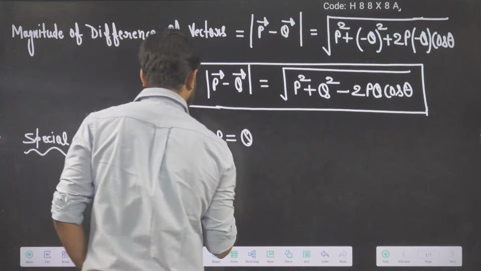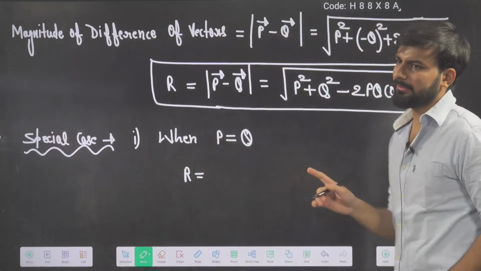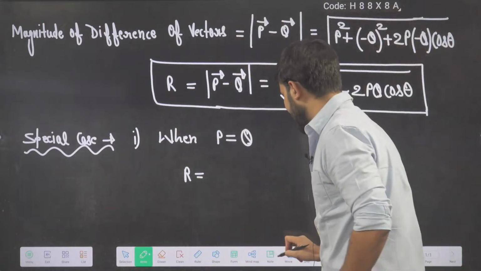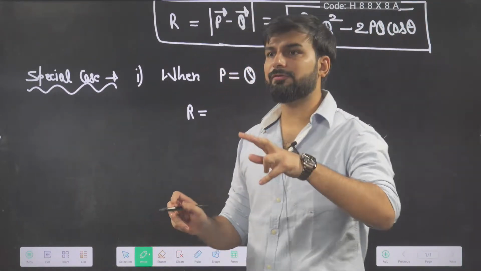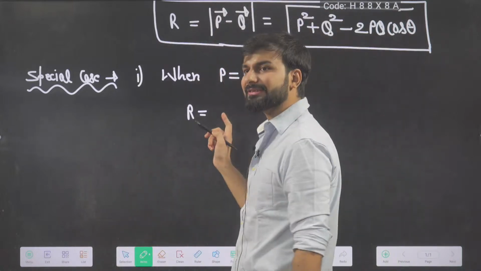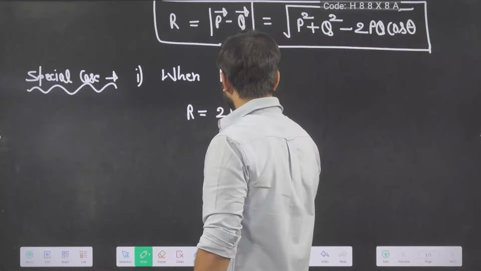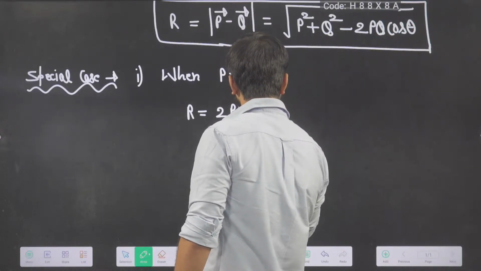What will be their resultant? R will be equal to what this time? So I'm just again writing, because trigonometric properties you have not studied. What was the formula when two vectors of equal magnitude get added? The formula was 2P cos theta by 2. Here it becomes 2P sine of theta by 2.